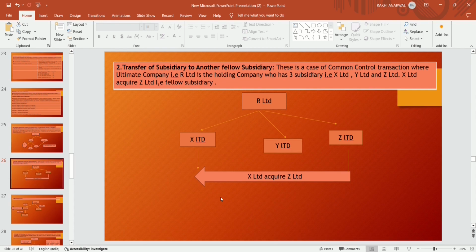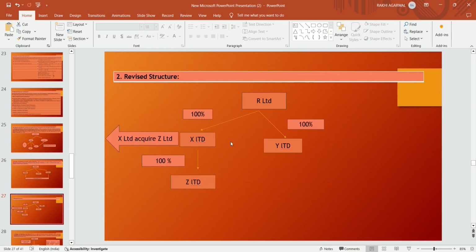Now after acquisition, what happens? X Limited acquires Z Limited. So this transaction takes place within fellow subsidiaries, where the ultimate parent is R Limited, the holding company which has three subsidiaries, X Limited, Y Limited and Z Limited, and X Limited acquires Z Limited, the fellow subsidiary.